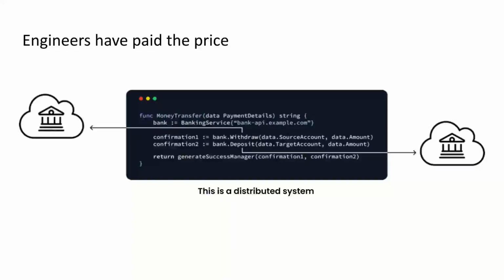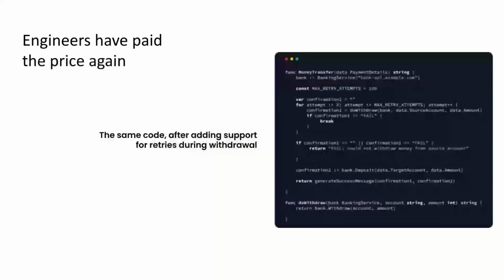So we start, as engineers, we go in, we say, you know what? The network might be a little bit flaky, so let's do some retries on the withdrawal. We start putting in retry logic in our code. We start managing these sorts of things. We don't want to fail immediately because we don't want angry customers going, hey, this is failing all the time. So we just put in a simple retry to improve it.